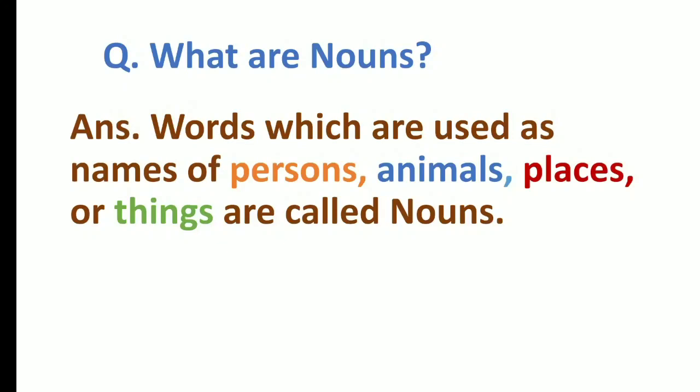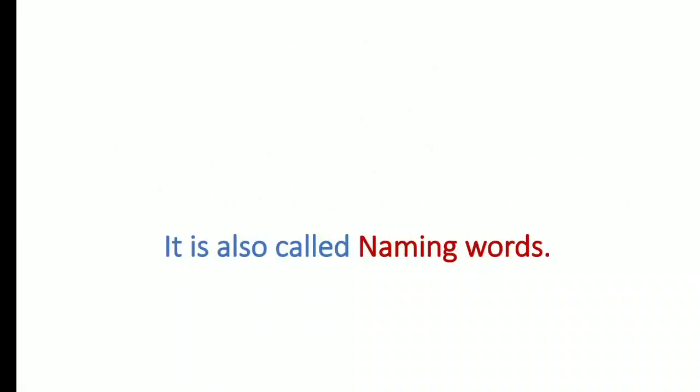So what are nouns? We know now. Now what is important is that noun is also called naming words. And why is it called naming word? Because it is the name of something or someone, isn't it? Any particular name that we talk about, suppose my name Ronita, that is a name, right? So it is a noun. So wherever you see any name of anything, any person, any place, any animal, that is a noun or a naming word.